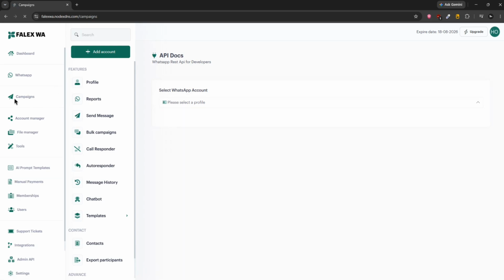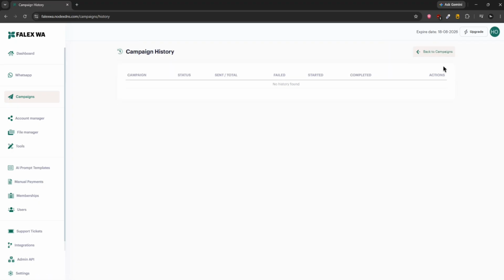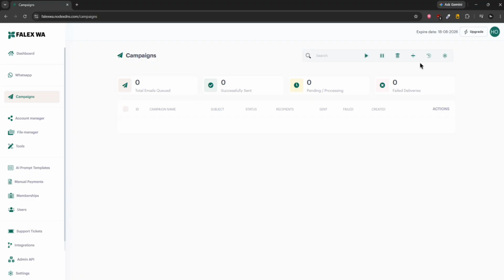Now this is the admin panel. As I told you, we have this campaign section. Basically what it does, you can just click on the plus add campaign button, and it will allow you to create a campaign which you can send to your clients by email. Let's suppose you have launched some custom integration, or you have added some custom feature, and now you want to update your clients by email, like you have a new price, or you have added tax or something like that. You can just send the email to your customers and this will be sent.